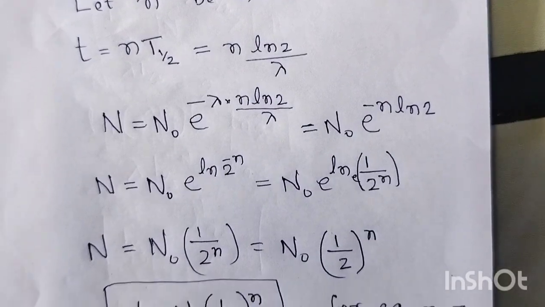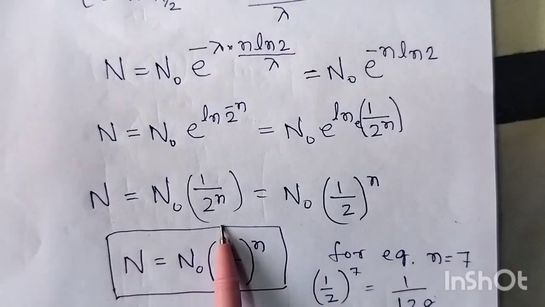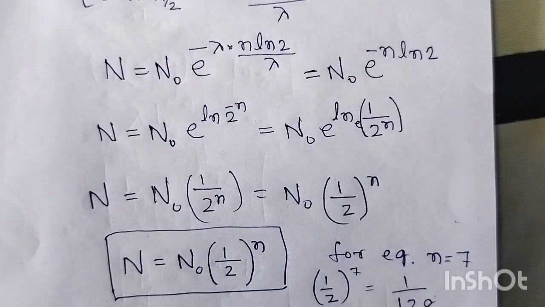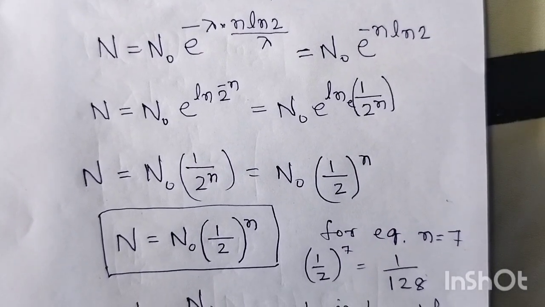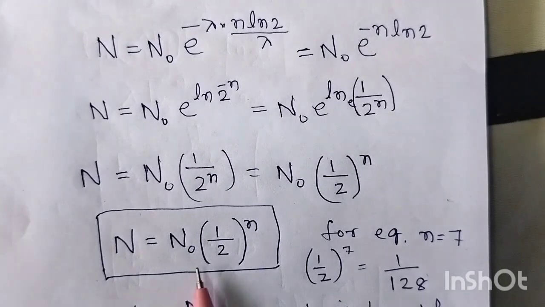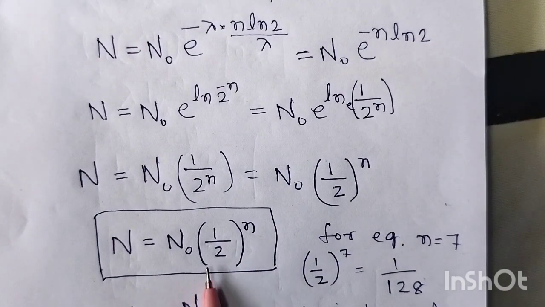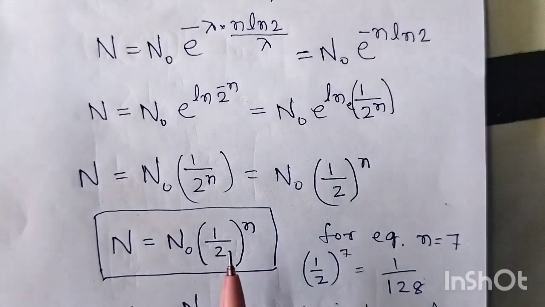Then what you will get? N equal to N naught into 1 by 2 whole to the power of n. So you can also write that the number of nuclides decaying follows this formula: N equal to N naught into 1 by 2 whole to the power of n, or N equal to N naught into e power minus lambda t, you can use either. Here n should be a number: n equal to 0, 1, 2, 3, 4. It cannot be 1.2, 1.3. It should be a whole number.